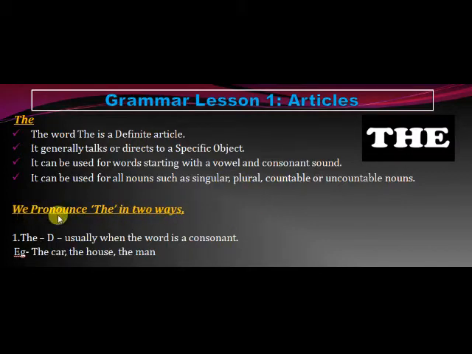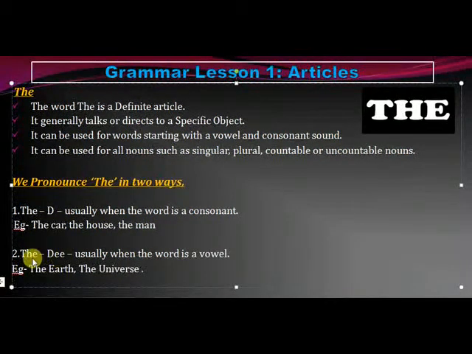There are two ways in which we pronounce "the". Many of you have heard people using the pronunciation "thuh" and "thee". So what is this? Usually when the word begins with a consonant, "the" is pronounced "thuh". For example, the car, the house, the man. And the second pronunciation is "thee". Usually when the beginning of the word is a vowel, for example here earth, E, we pronounce it as "thee" earth, "thee" universe. This is the only difference between both of them.